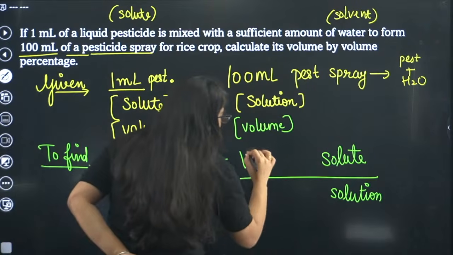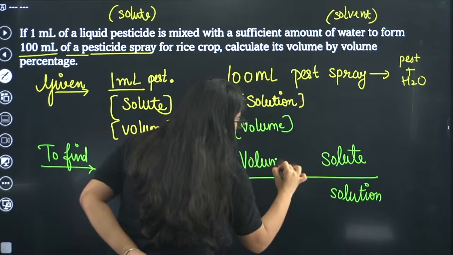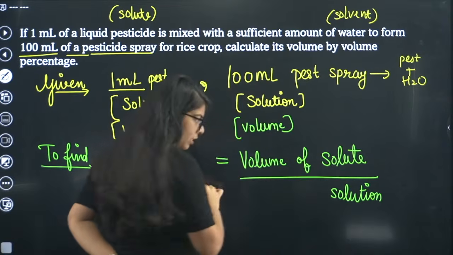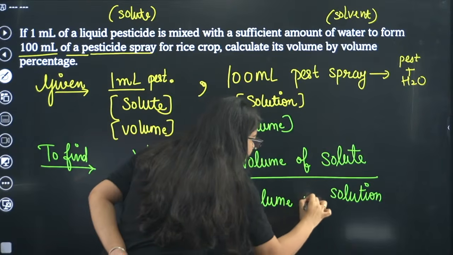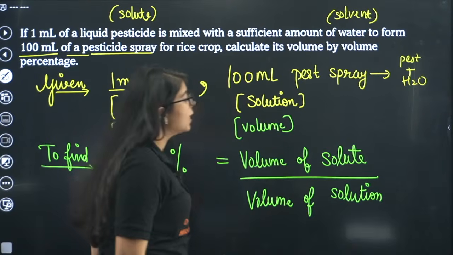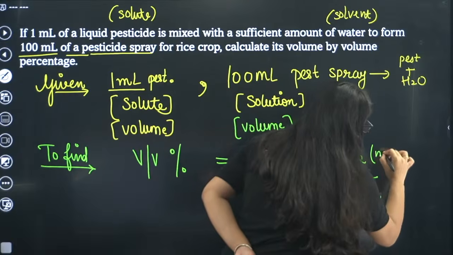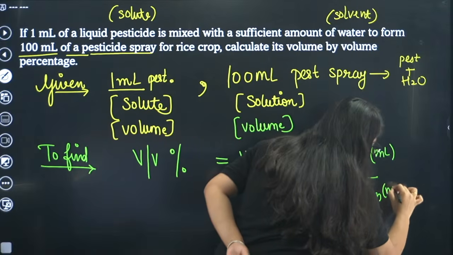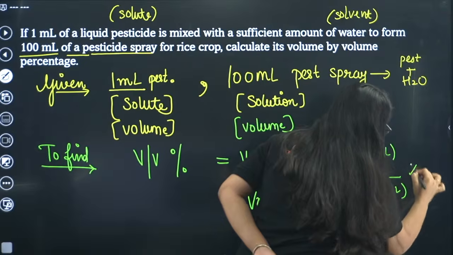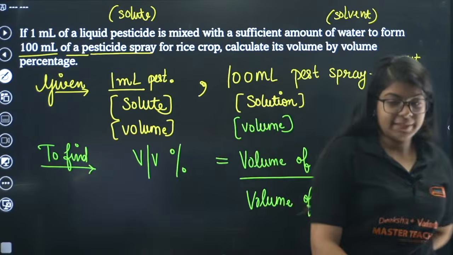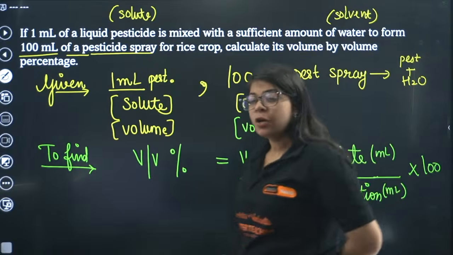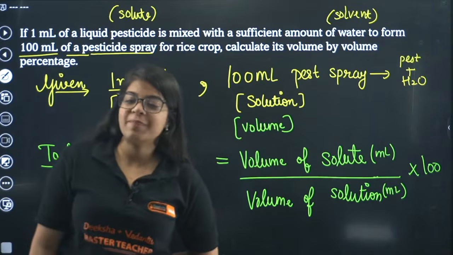So that is volume of solute, then we have volume of solution. Both of these should be in ml, into 100 for the percentage. Volume of pesticide by volume of pesticide spray.